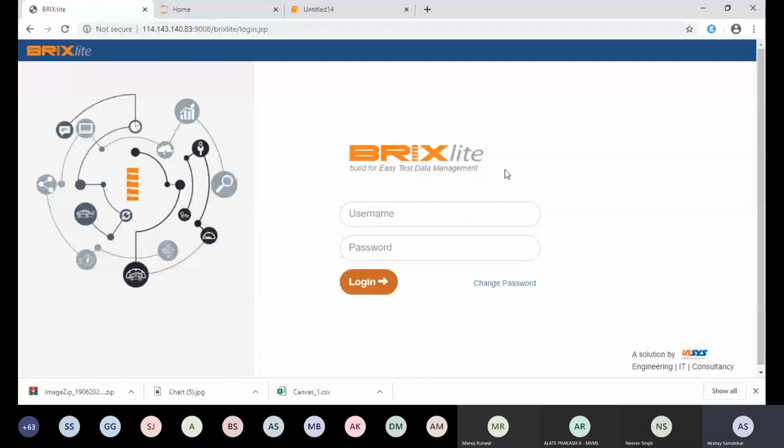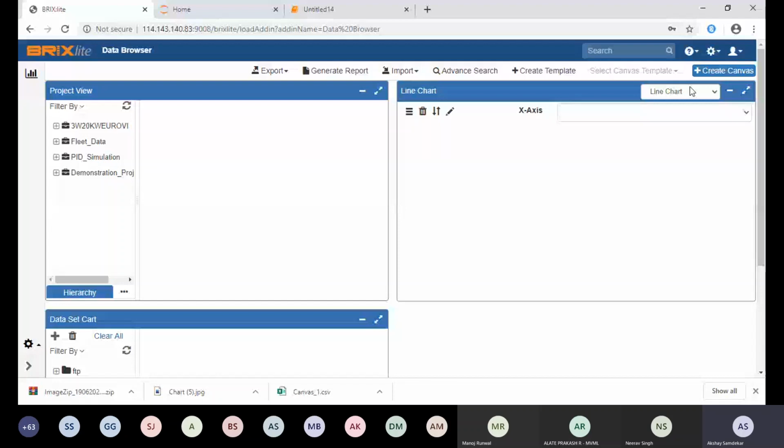So I will go through the product and try to explain the difficulties currently faced by automobile engineers, and how we are trying to make it easy. Basically, the first point that comes into the picture whenever we say web application is that most customers ask us, what about the security? Many people are concerned about the security of the data, the security of the link.